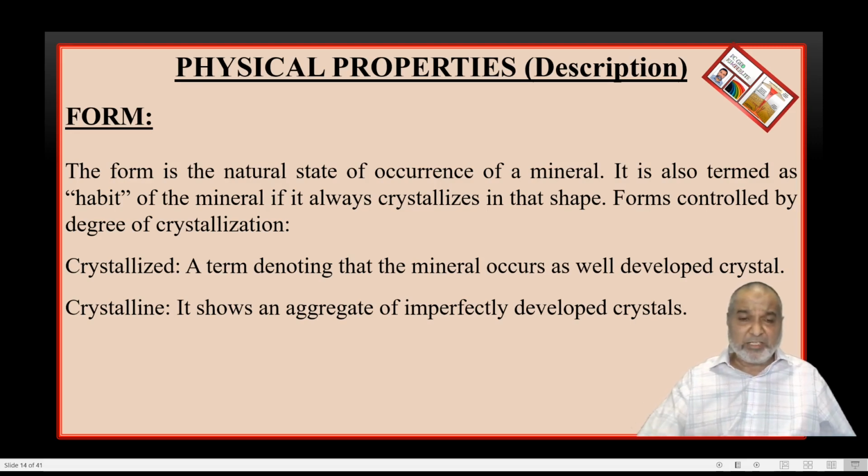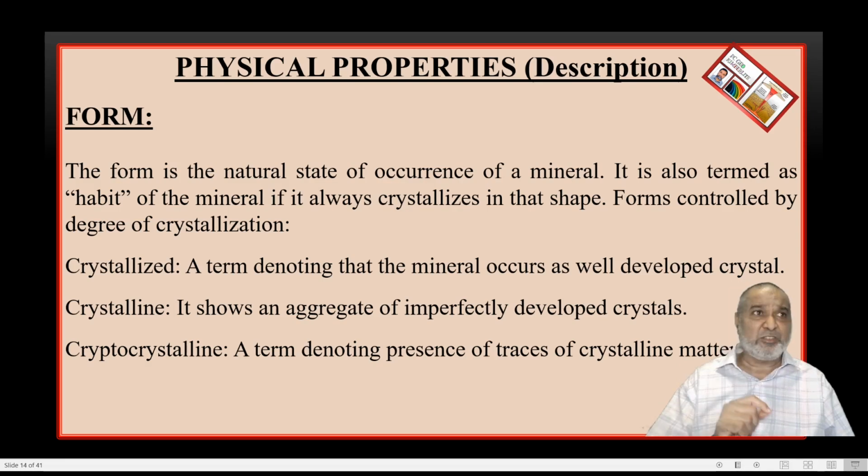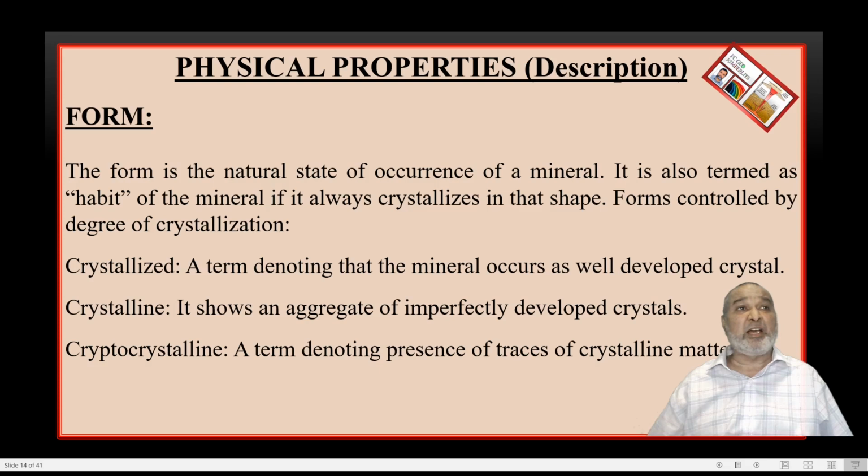And the third one is the cryptocrystalline form. What is cryptocrystalline? Here only traces of crystalline matter are there, and then it is called the cryptocrystalline variety. So these are the three basic ones: crystallized, crystalline, and cryptocrystalline.